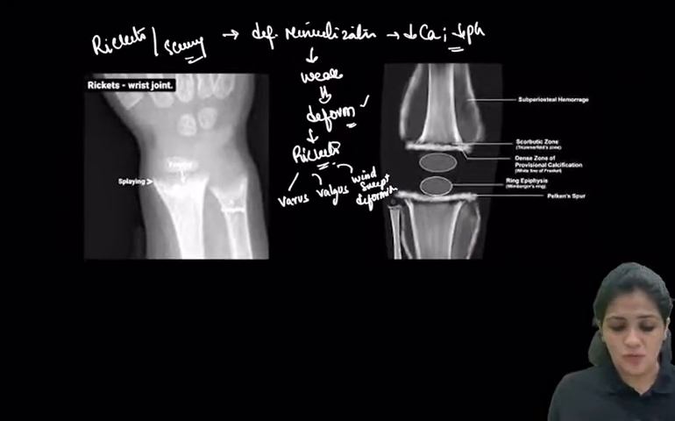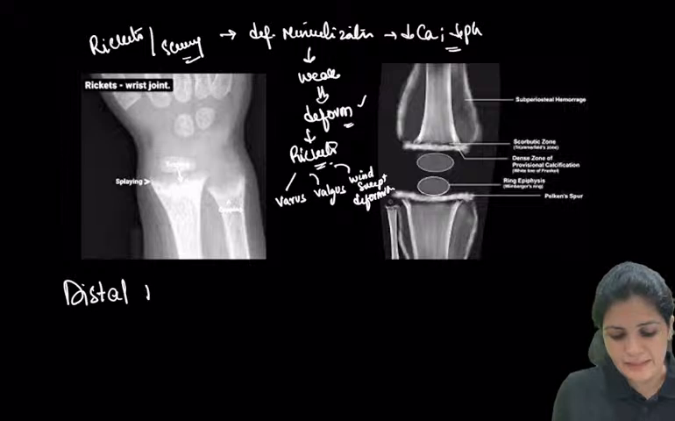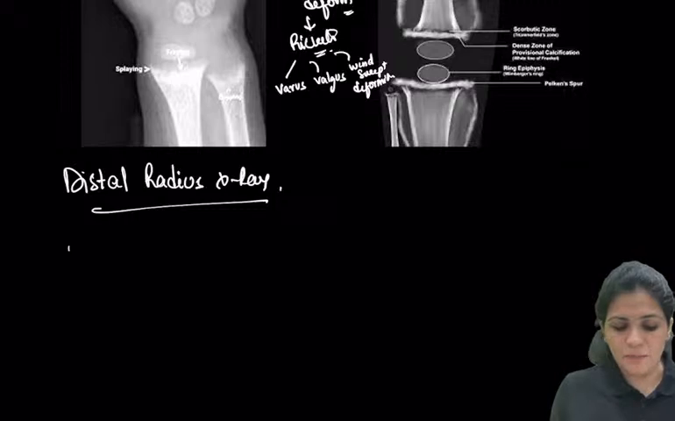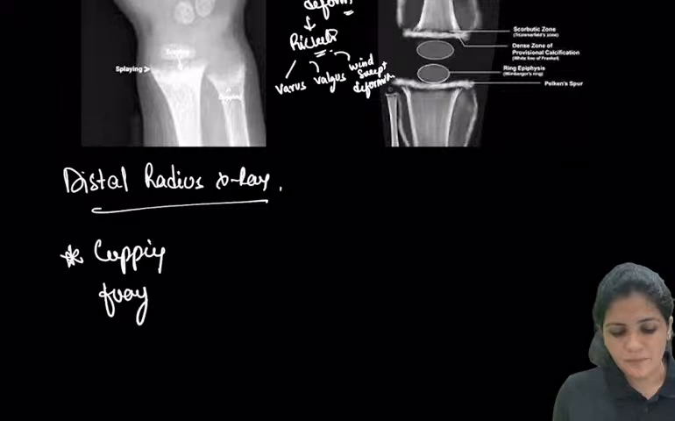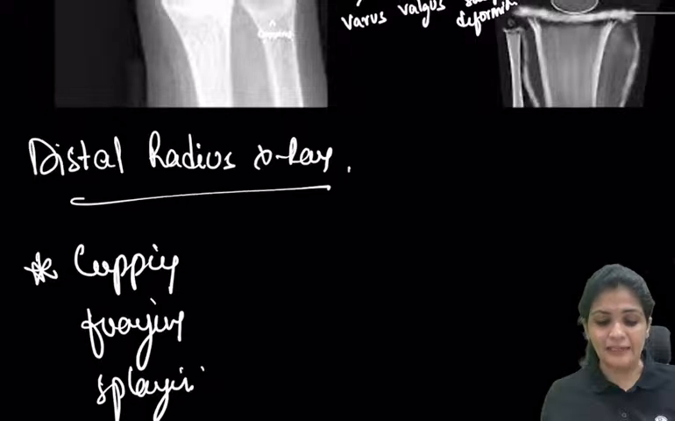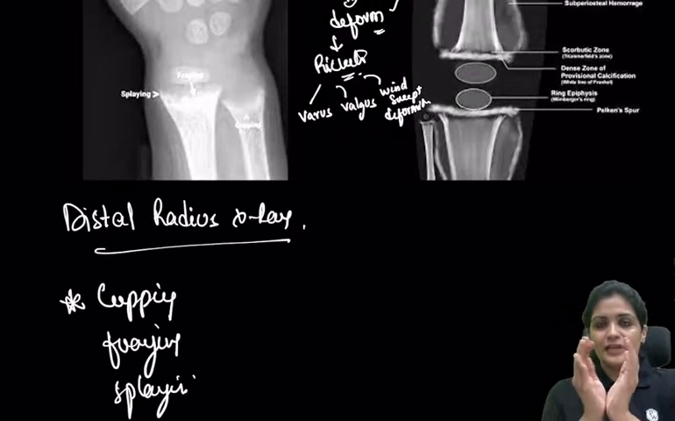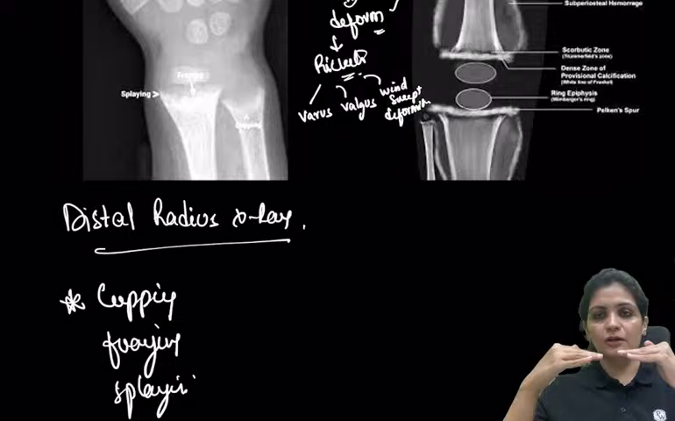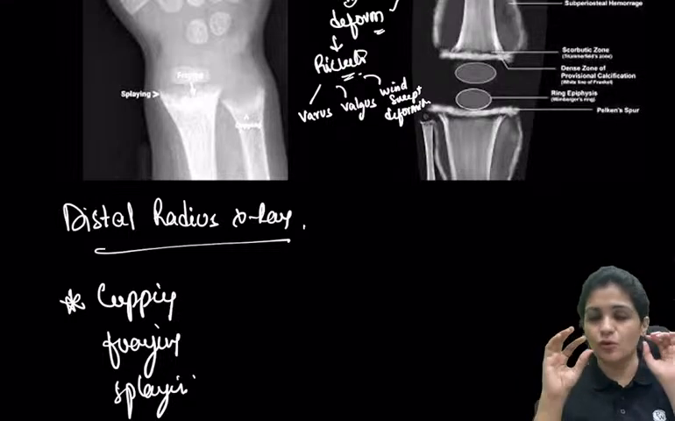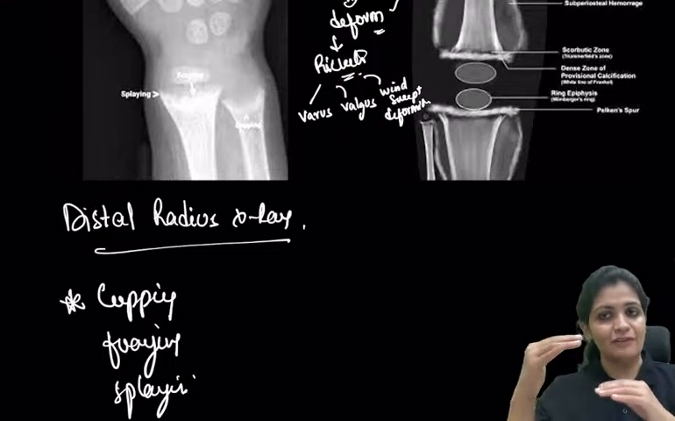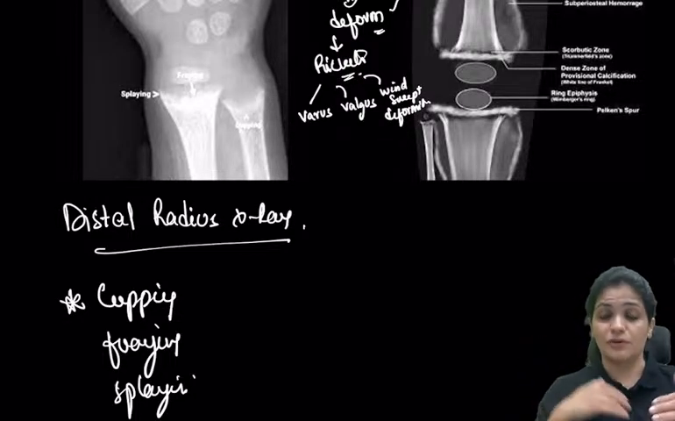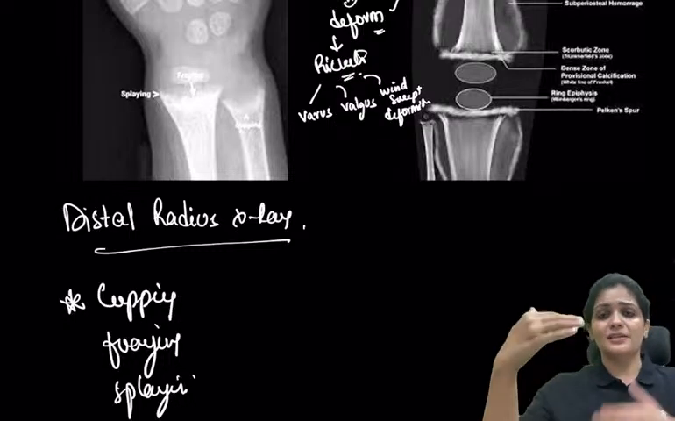On the X-ray, usually they take a distal radius X-ray just to see three important things, which are called cupping, fraying, and splaying. So what are the three important things? The cupping, fraying, and splaying. The cupping is, here what is actually happening? The formation of the bone is in the growth plate, right? So usually this is seen in the growth plate, and you have to remember there are 5 layers in the growth plate. There is a zone of hypertrophy, reserve zone, then the cartilage. That is how the bone is formed.